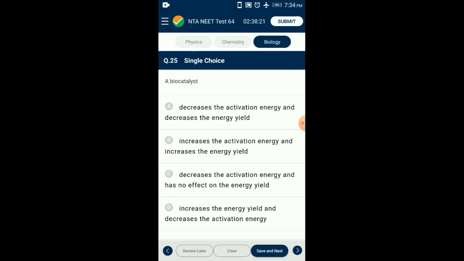Question number 25. A biocatalyst. Enzyme is a catalyst that reduces the activation energy for a reaction and helps in increasing the concentration of product without any change in energy yield. So the answer is option C. Decreases the activation energy and has no effect on energy yield.